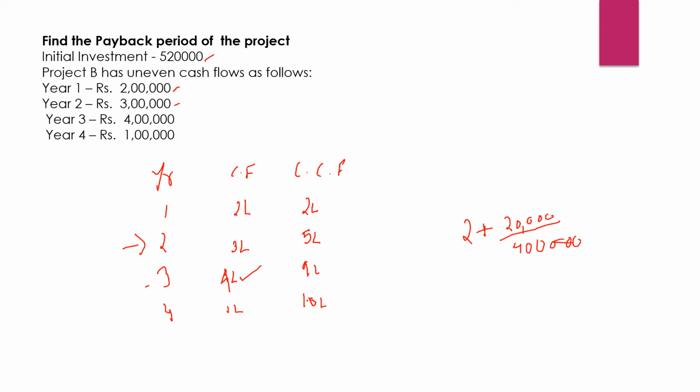So it comes out to be 2 plus 0.05, which turns out to be 2.05 years. In 2.05 years we will be able to recover the 5,20,000. So this way you will be finding out the payback period.